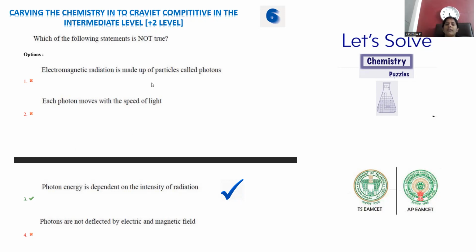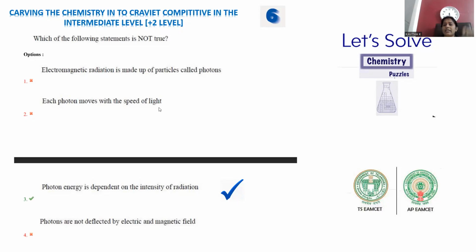Electromagnetic radiation is entirely made up of, everybody is aware, electromagnetic radiation has a dual property. One is called particle nature, the second is called wave nature. Particle nature is clearly supported by these energy packets called photons. Each photon moves with the speed of light.